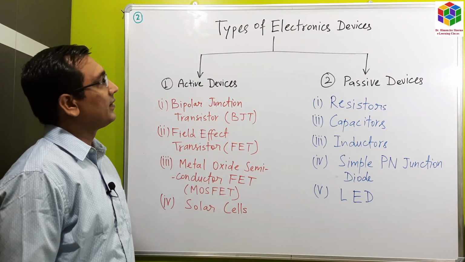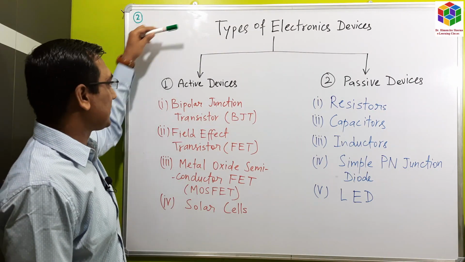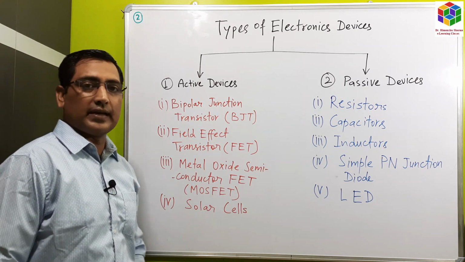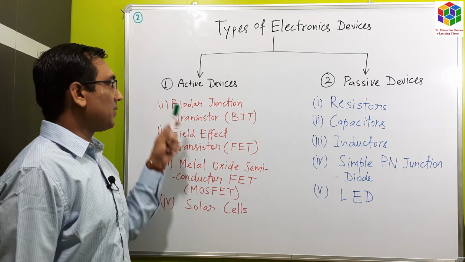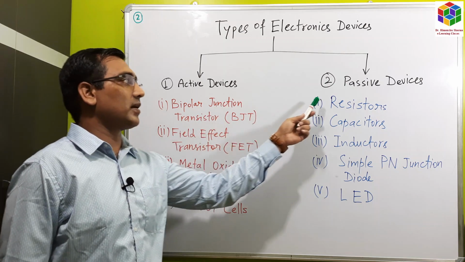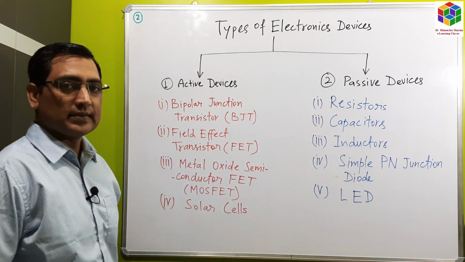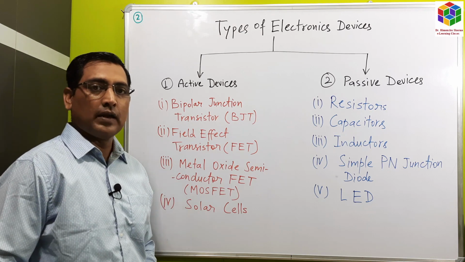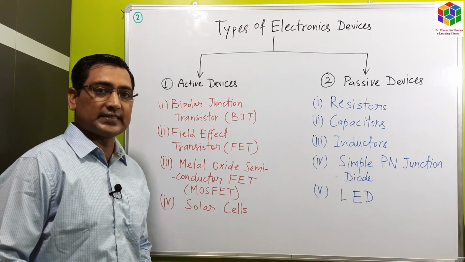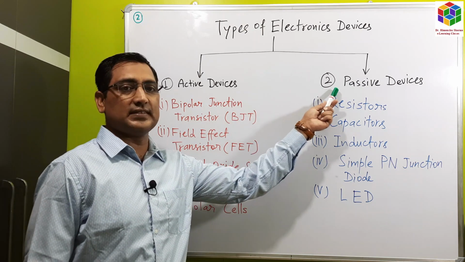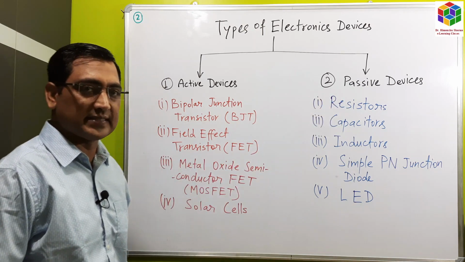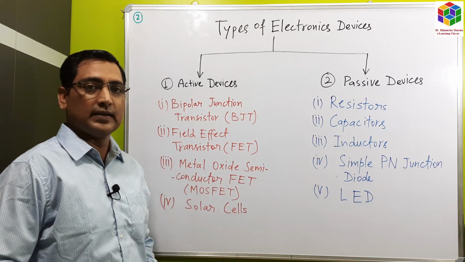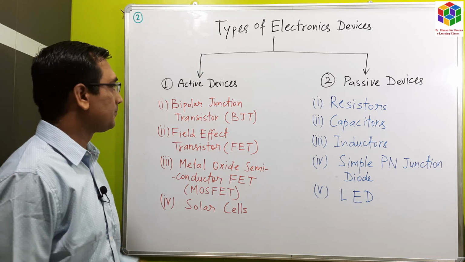Now we will see types of electronic devices. There are two types of electronic devices. Number one, active devices. Number two, passive devices. The active electronic devices are those which are able to supply energy to the circuit. The passive devices are those electronic devices which cannot provide the energy to the circuit.